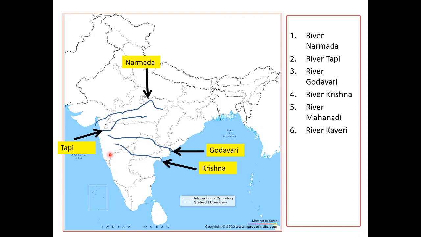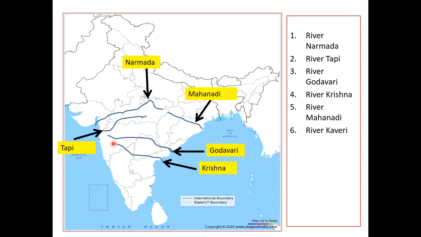Okay, it originates in Maharashtra, in the Western Ghat of Mahabaleshwar. This is the origination point of river Krishna, Mahabaleshwar. After that, we have river Mahanadi.